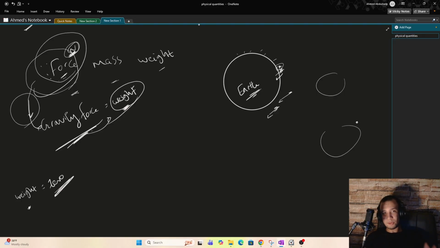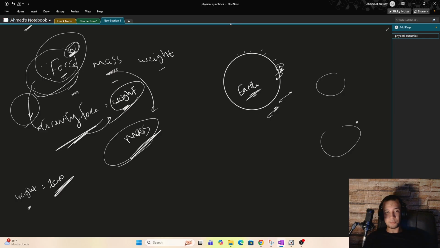But in all these situations, it's the same object: the same amount of iron, the same body, the same amount of wood, the same amount of water. The amount of something is another kind of physical quantity. It's called the mass.